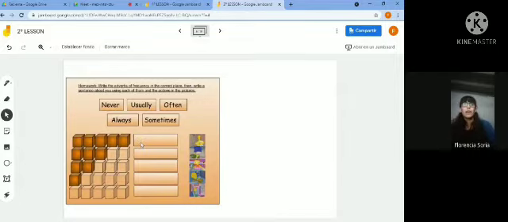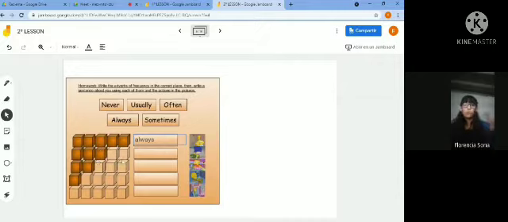So, what is the first word that we had done in the previous class? Always. Good. Excellent. Always, because the 5 squares are full. Good.